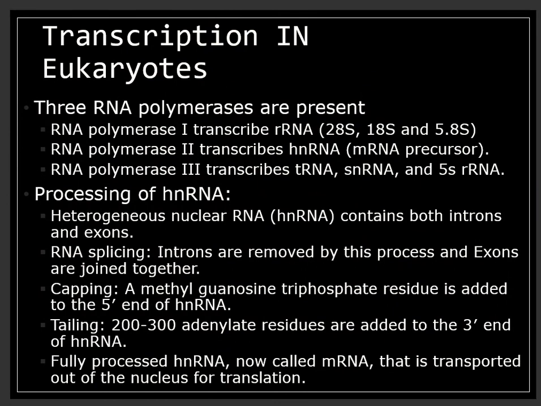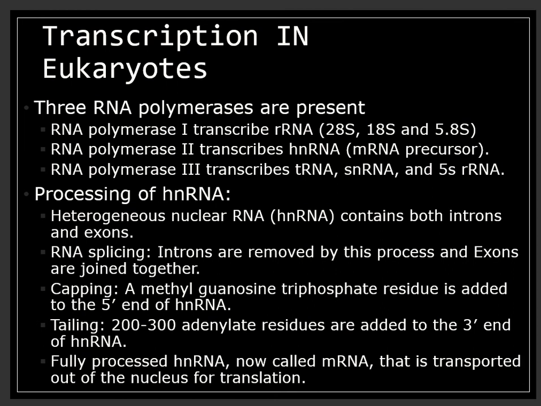Now, transcription in eukaryotes. It is also very important. In eukaryotes, the structural genes are monocistronic, or we may call them split genes. They have coding sequences called exons that form part of mRNA and non-coding sequences called introns that do not form part of the messenger RNA and are removed during splicing.